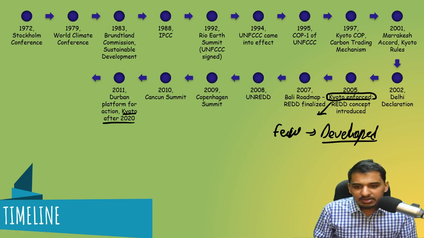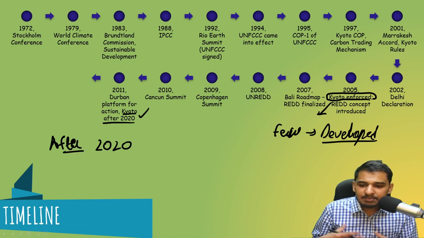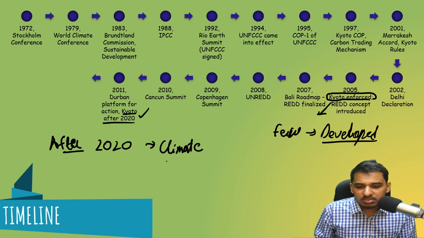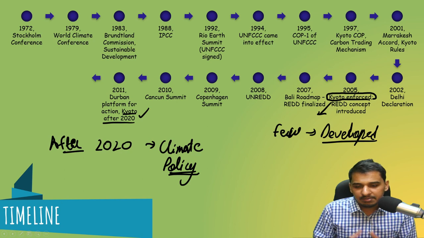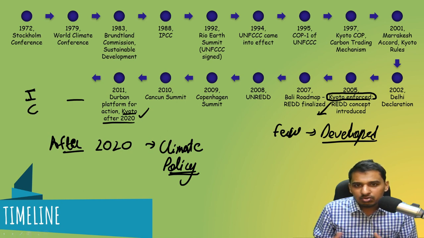So after 2020, what will we have to do about Kyoto? And in general, what will our climate policies be after 2020? This was discussed in Durban. And how to go about Kyoto, how to include various developing countries, such as big countries like India and China, who have now started to pollute.